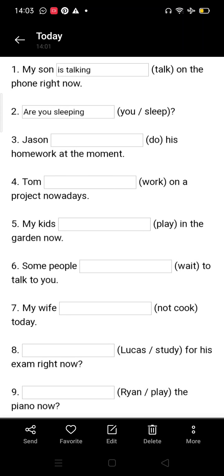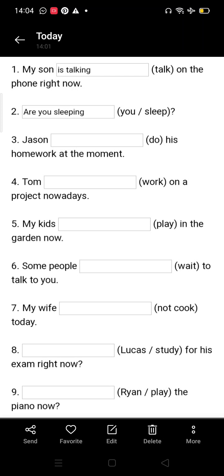Tom dash work on a project nowadays. Tom is working on a project nowadays. My kids dash play in the garden now. My kids is plural over here, so you will write are playing in the garden now. Some people dash wait to talk to you. Some people are waiting to talk to you. My wife dash not cook today. My wife is not cooking today.